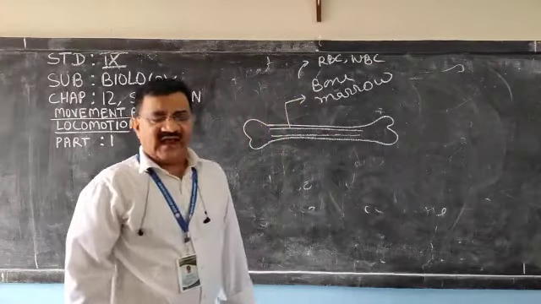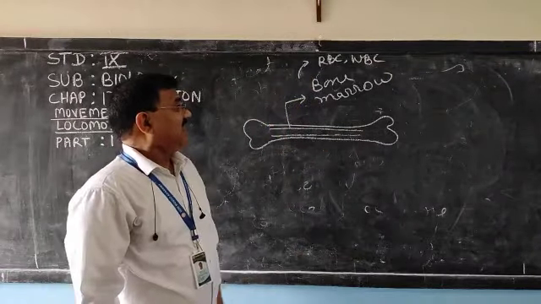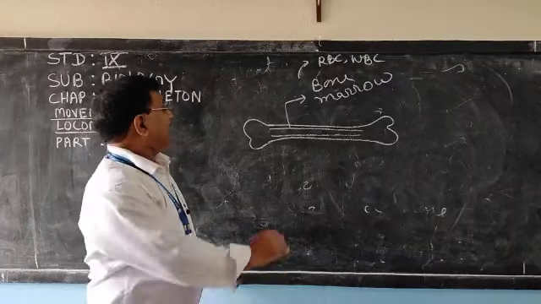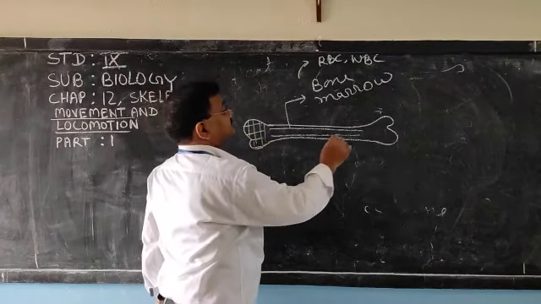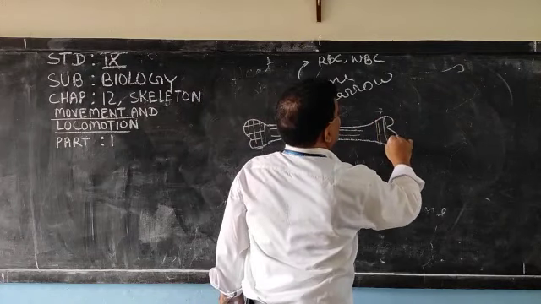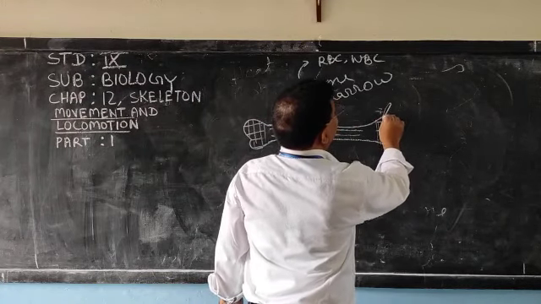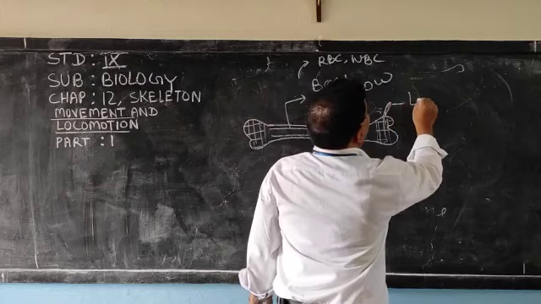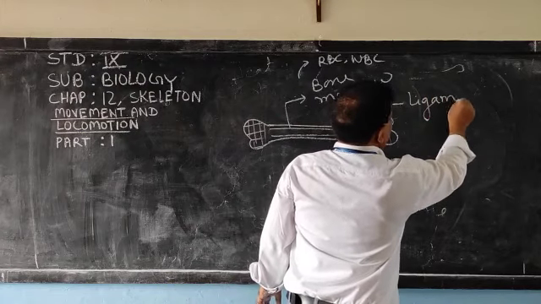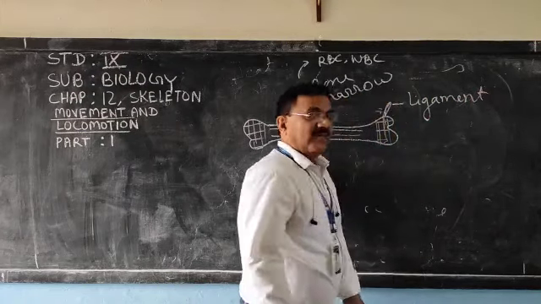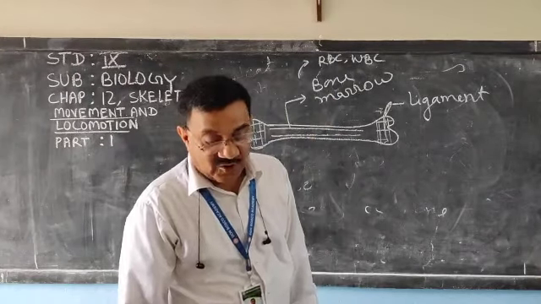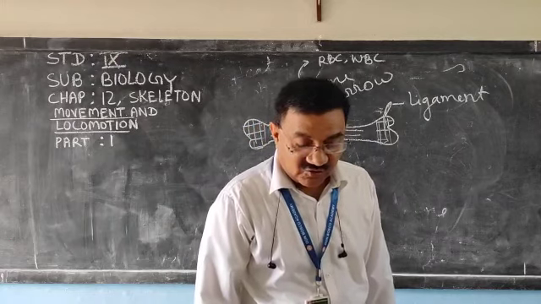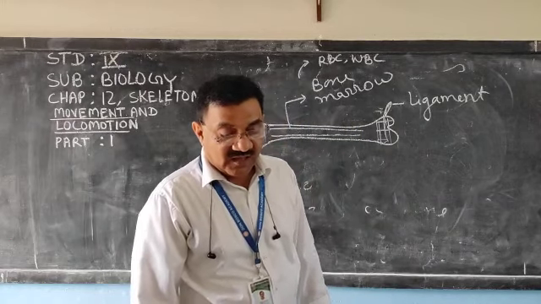And here you can see one ligament. Ligament connects bone to bone, and there is a spongy bone trabecule with red marrow.